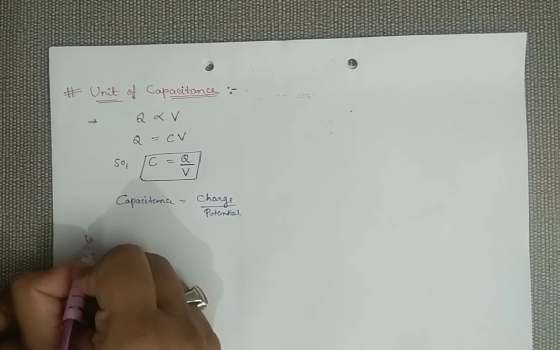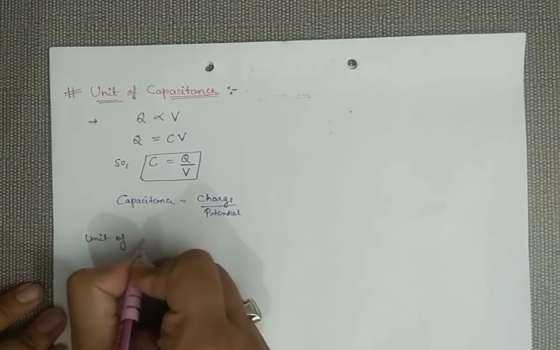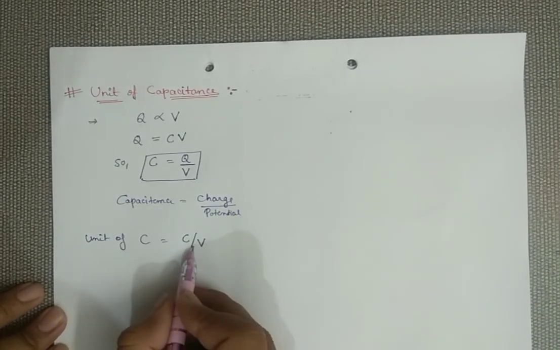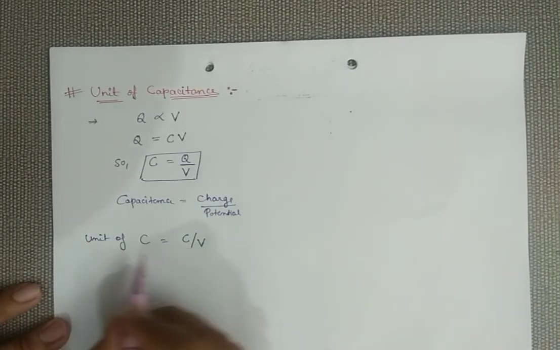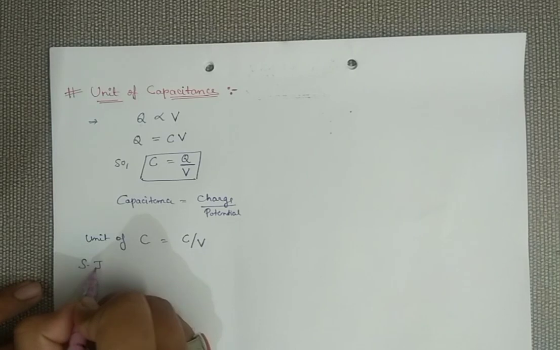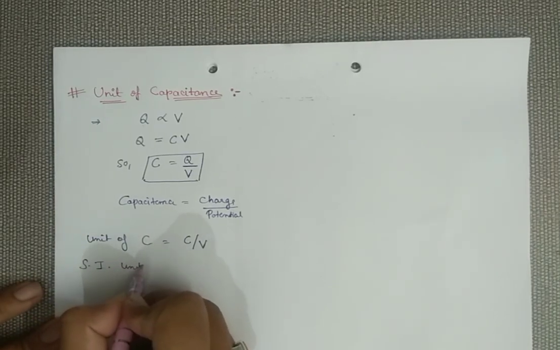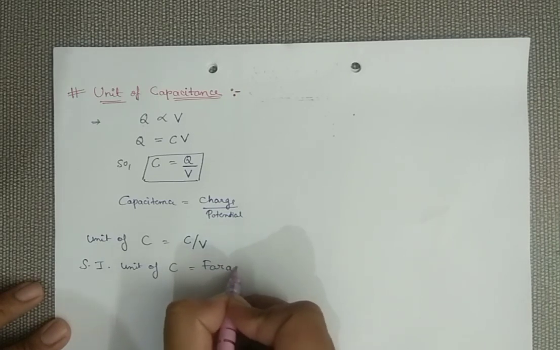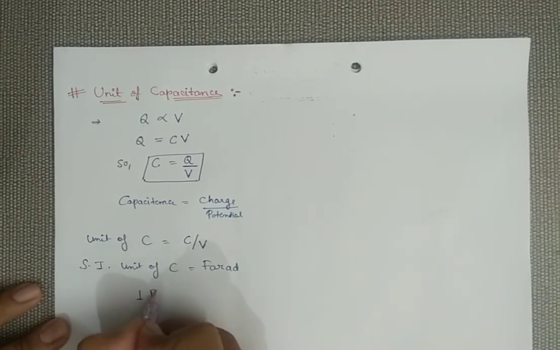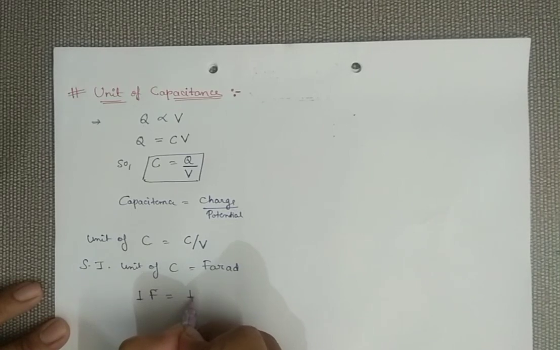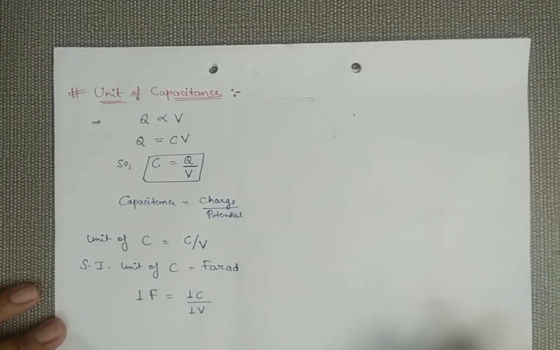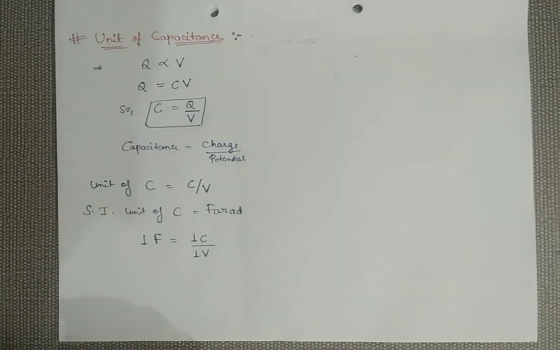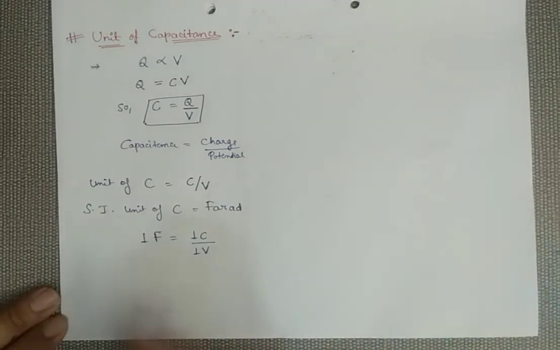The unit of this capacitance C: charge is coulomb and potential is volt, so coulomb per volt is the unit of capacitance, but for SI purposes we use the farad. So you can say that 1 farad equals 1 coulomb per 1 volt. This is the definition of 1 farad. Let's look at its dimension.